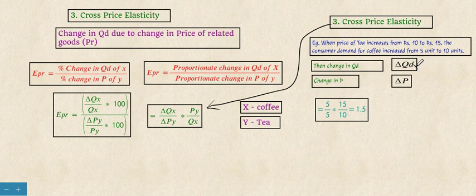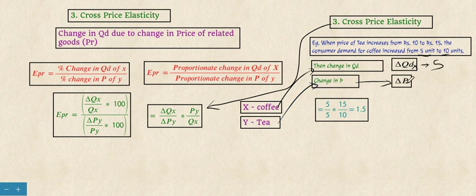So we first have to calculate delta Qx, how much quantity demanded of X has changed. X is our coffee, and the quantity has changed by 5. Then we have to calculate the change in price of Y, so delta Py.